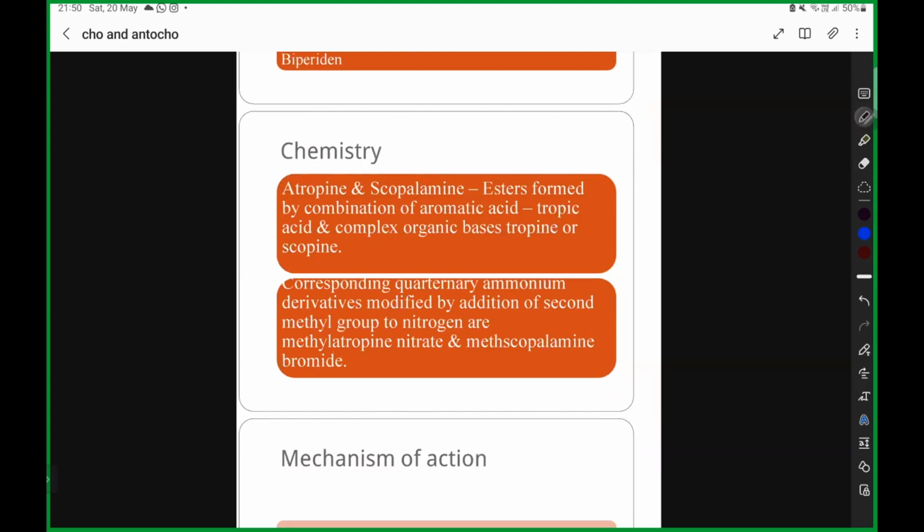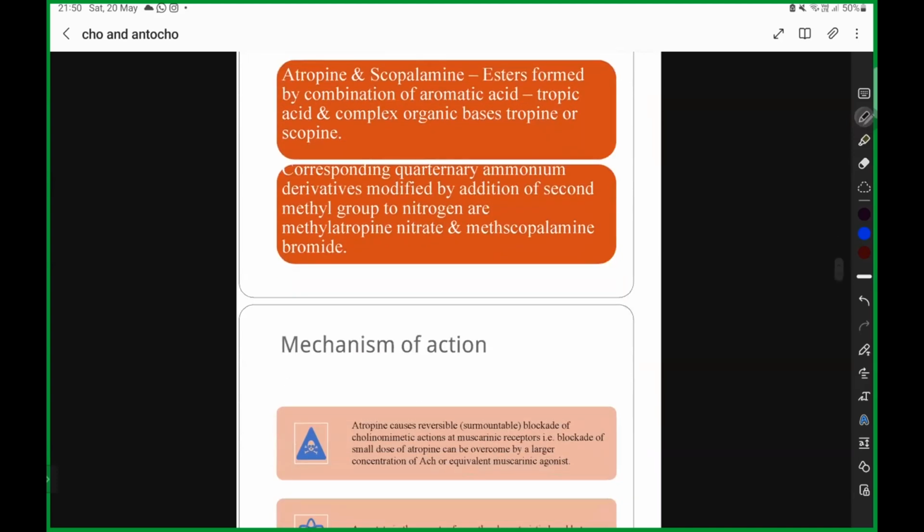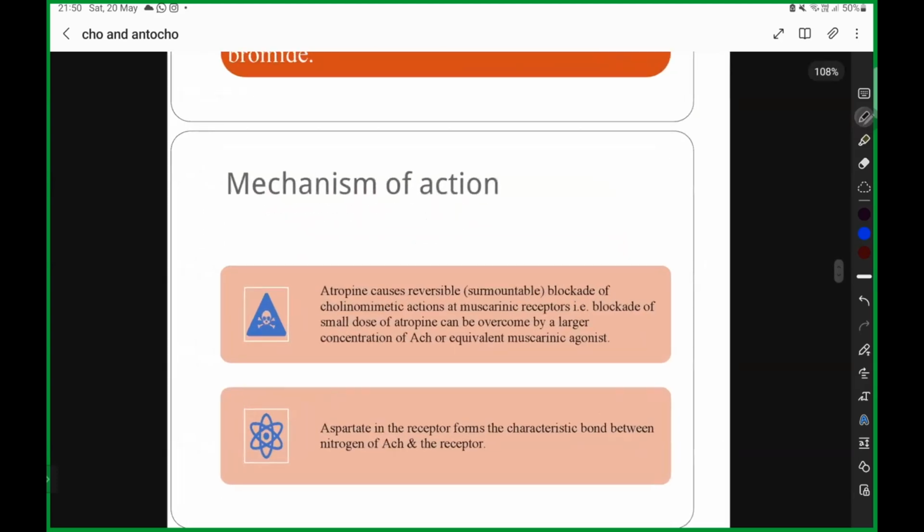Atropine is a natural alkaloid obtained from Atropa belladonna. So atropine and scopolamine are both belladonna alkaloids. They compete with acetylcholine for the muscarinic receptor, and what it is going to do is block that receptor. So atropine causes reversible blockade of cholinomimetic action at the muscarinic receptor.